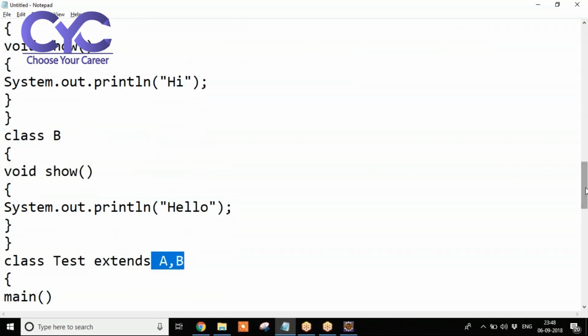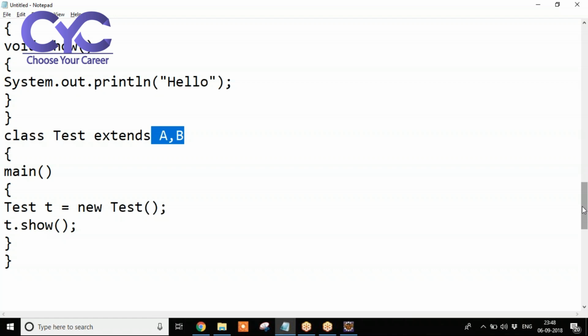Which method needs to be executed here? Here we get the problem of ambiguity. The JVM cannot understand which method needs to be executed. That's why Java people have eliminated multiple inheritance using classes. This is the reason. If two superclasses have the same method and the subclass tries to call it, the JVM cannot understand which method needs to be executed. That's why Java people have eliminated multiple inheritance using classes. Understood the issue behind multiple inheritance?